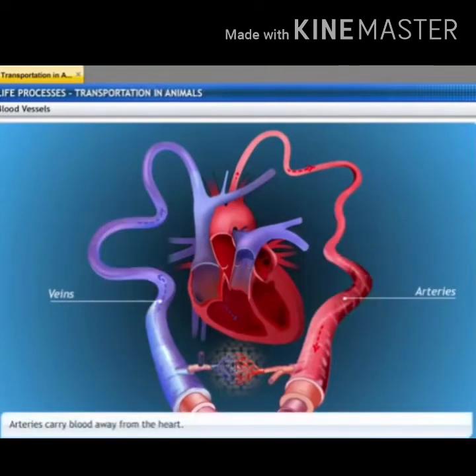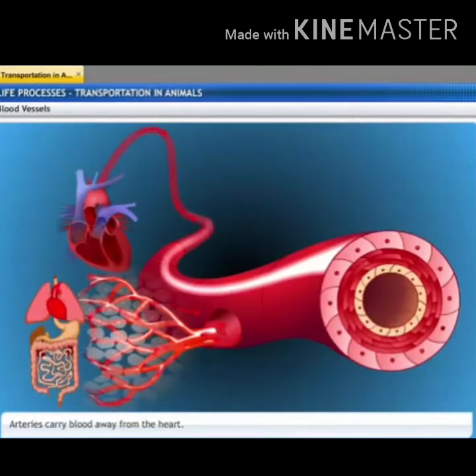The function of the artery is to carry oxygenated blood from the heart to different parts of the body. Since the blood is pumped at high pressure, these arteries have thick elastic walls.